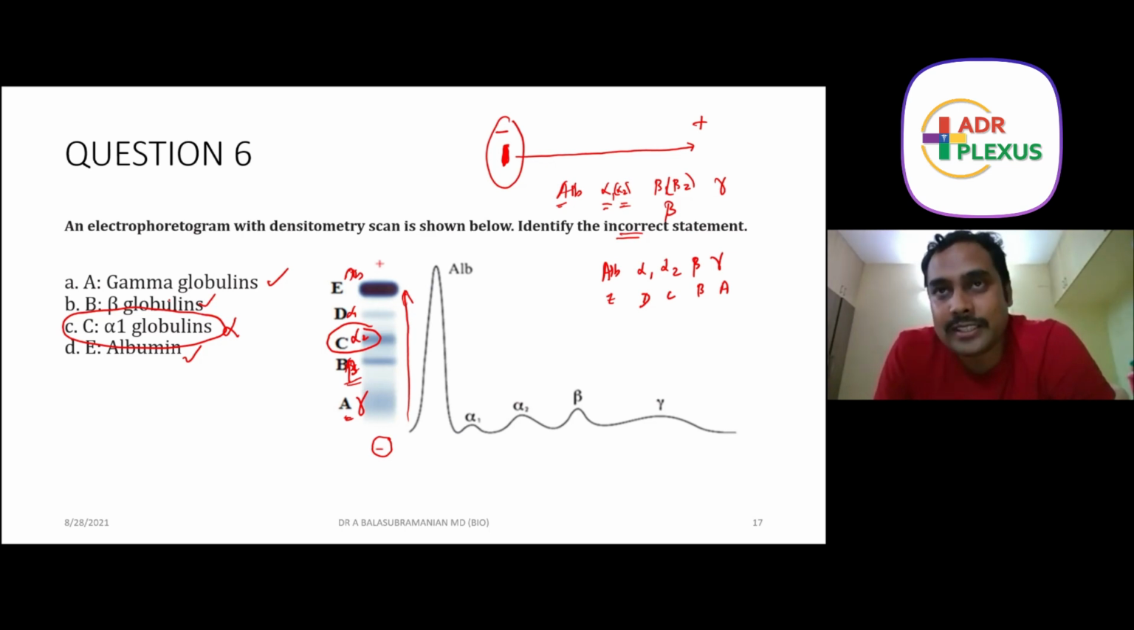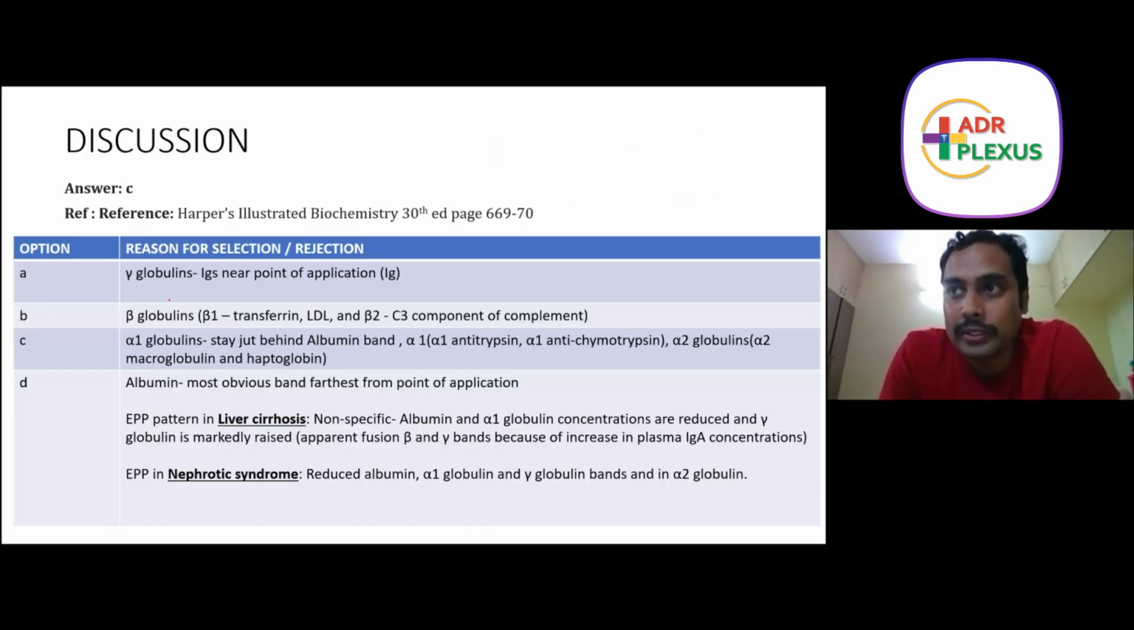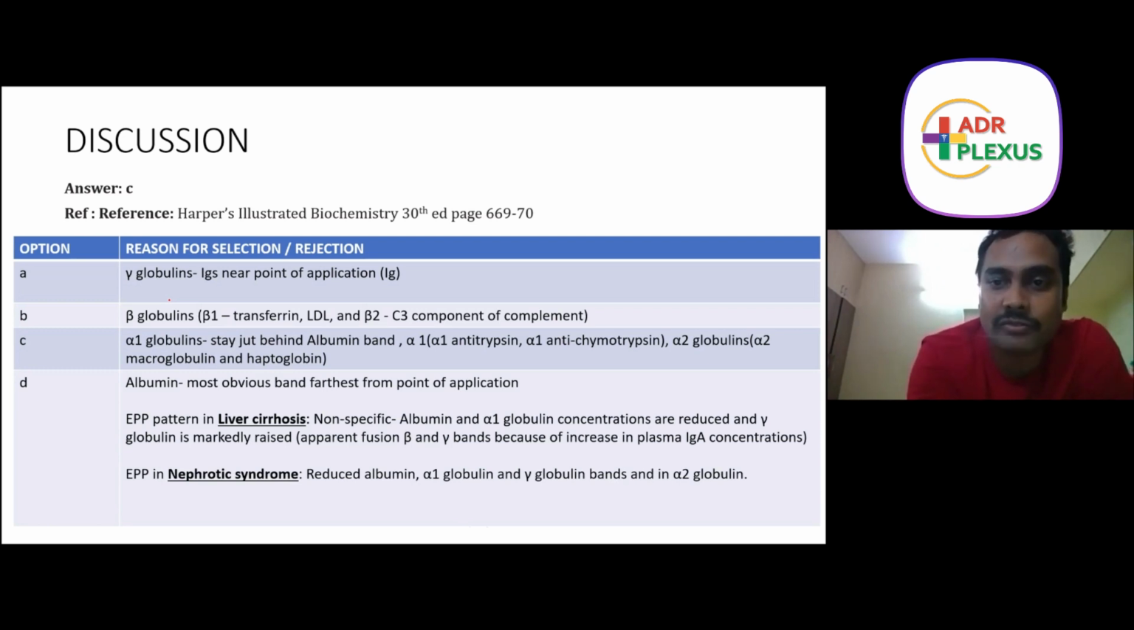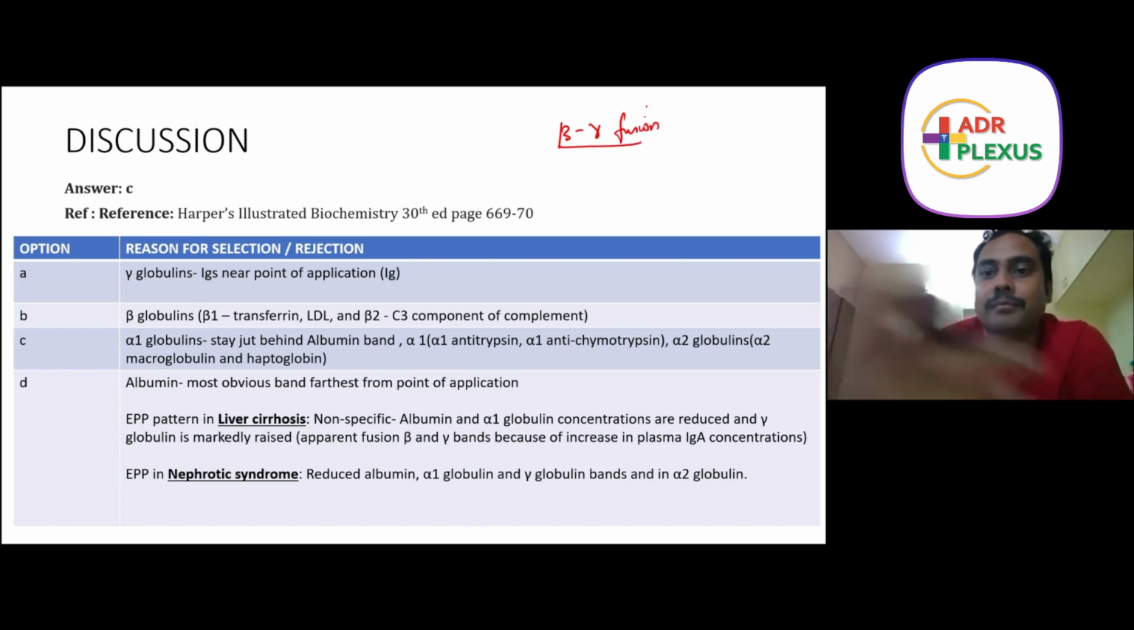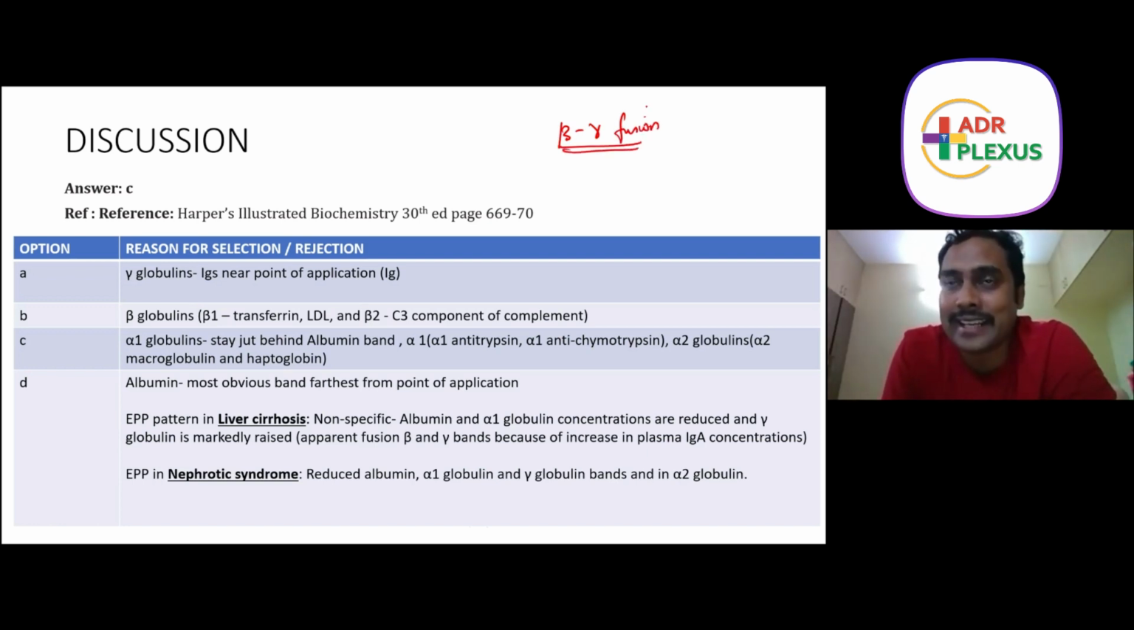But in electrophoresis, other points are important. You need to know the patterns in two diseases, especially liver cirrhosis and nephrotic syndrome. In liver cirrhosis, there is something called beta-gamma fusion. There is a defective production of proteins, so the discrimination of the bands is not very clear. The beta overrides along with the gamma, leading to beta-gamma fusion or beta-gamma bridging. This pattern you have to remember for liver cirrhosis.